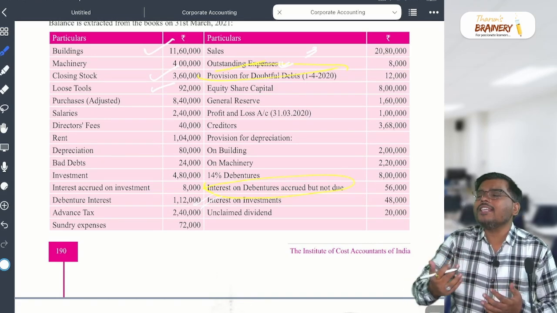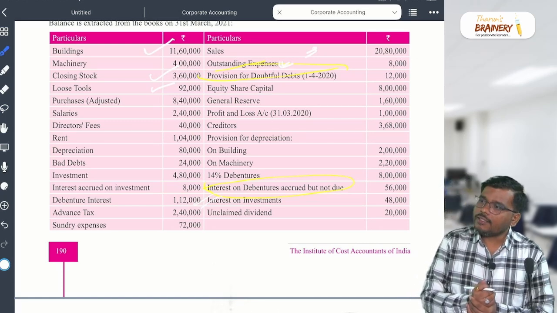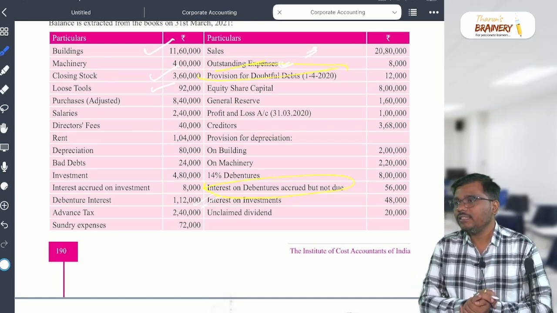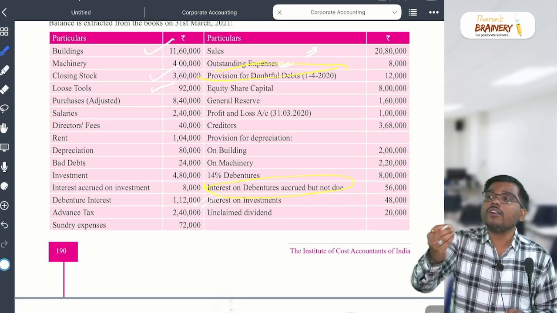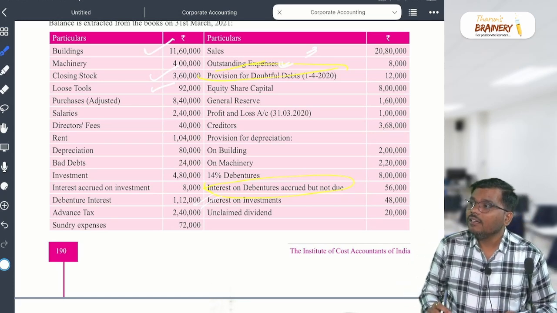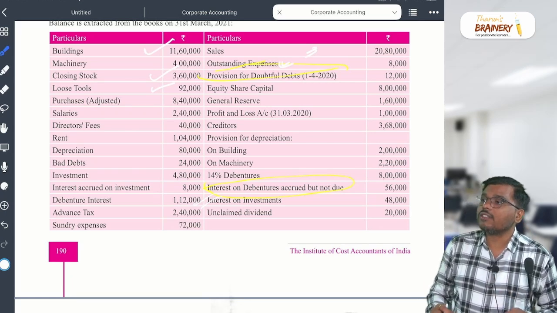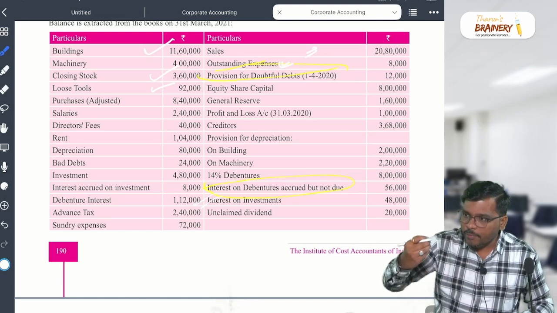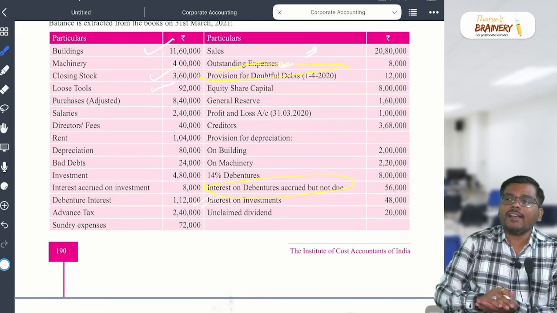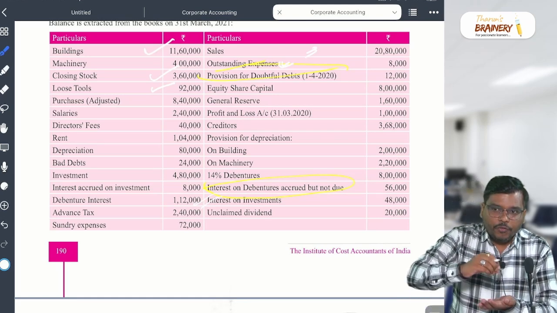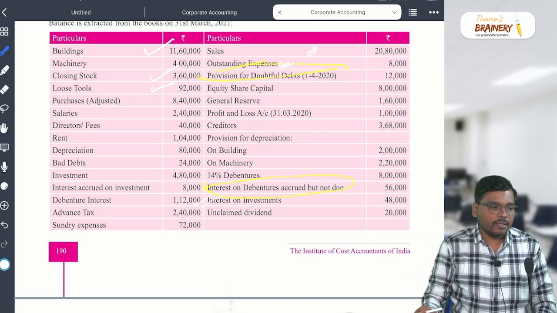Interest on debenture, what is that for us? Other income. How is it income? You are paying the interest on debenture. So, what is that for us? Liability. Correct? You haven't paid the interest on debenture now, but in the future, we are going to pay that. When in the future you are going to pay that, it becomes your liability.